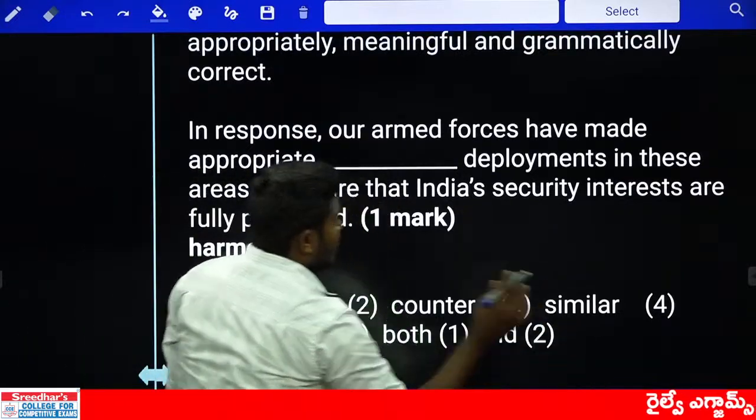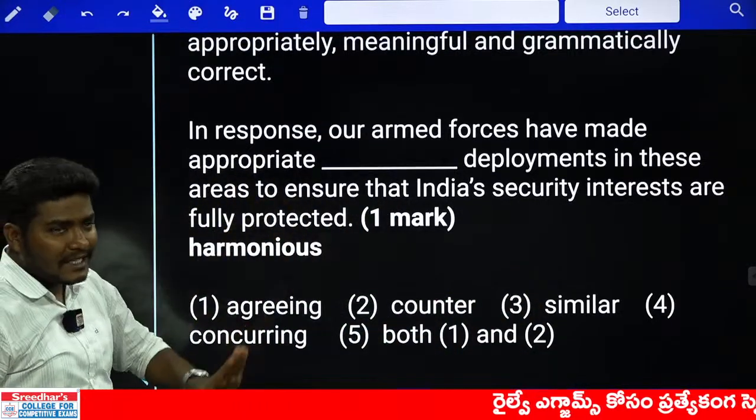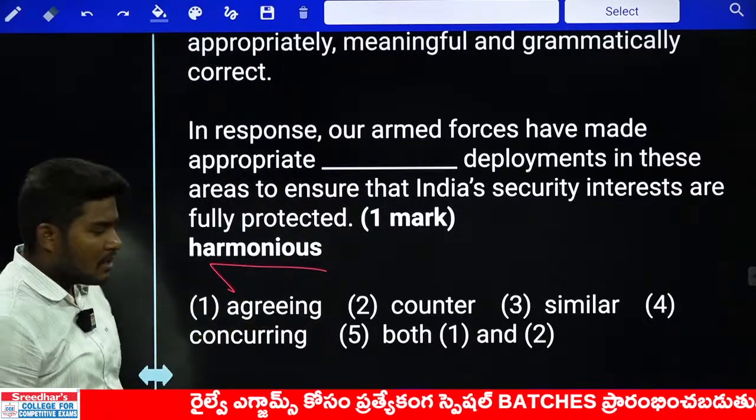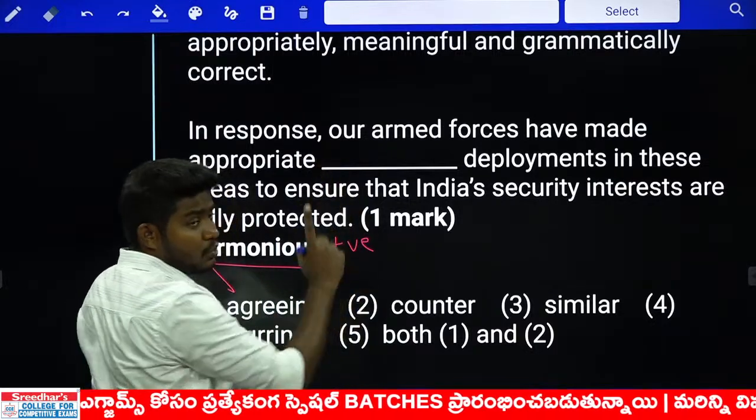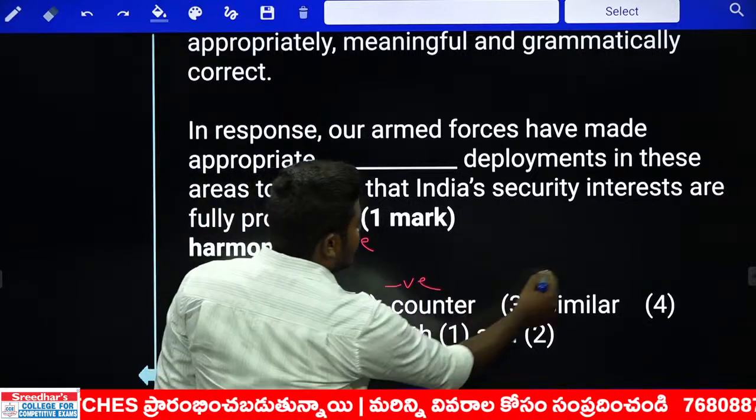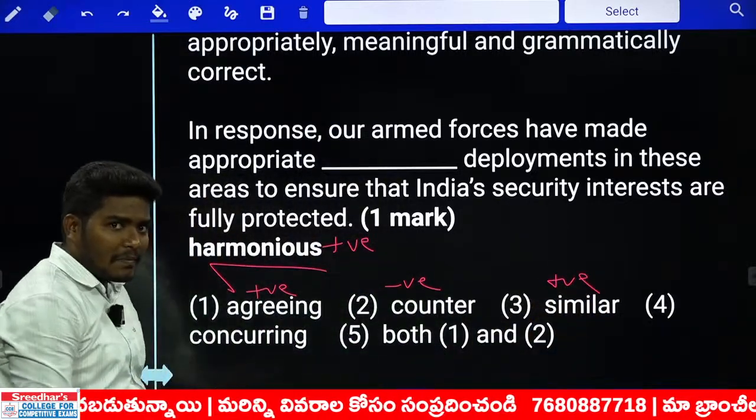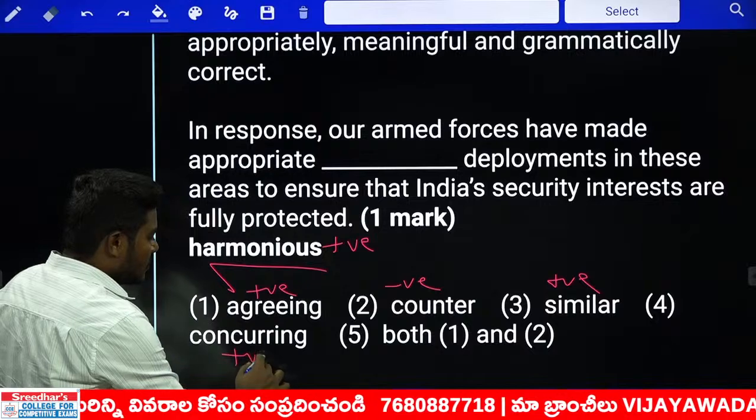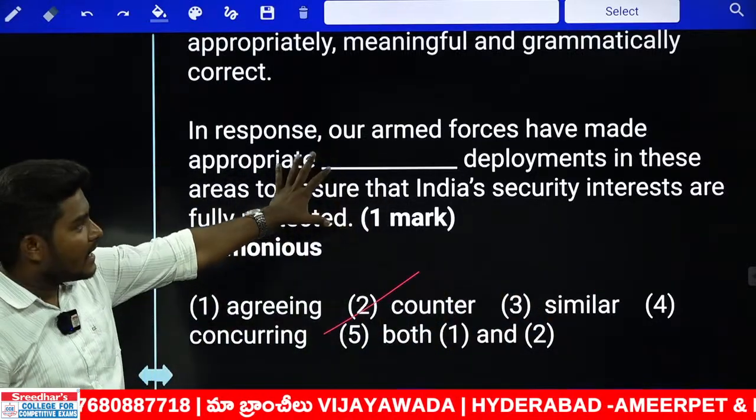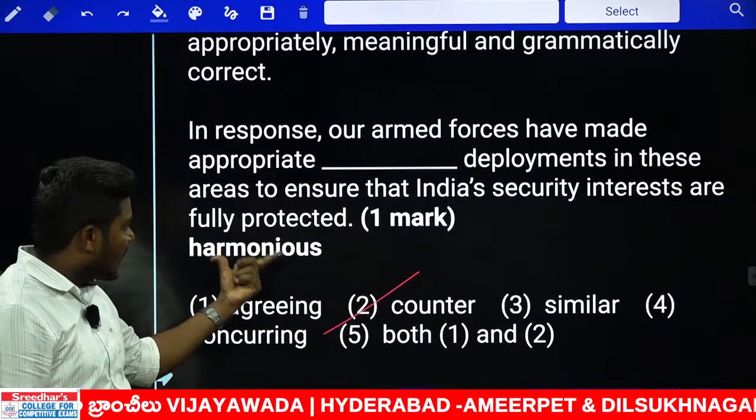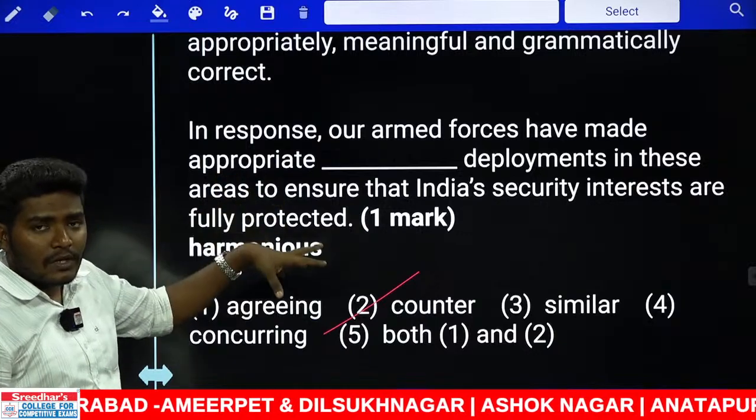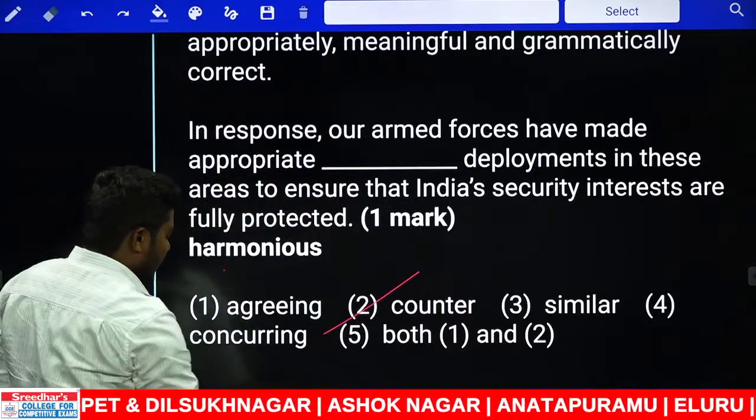And remember, if you want to save the time here, you need not even read the sentence. If you know the word meaning directly, you can answer. Look at the word. What is the word given here? Harmonious. Harmonious is a positive word and antonym should be negative. Search for the negative here. Agreeing is positive. Counter can be negative. Similar is positive. Concur is nothing but again agree. Concurrence is nothing but agreement. This is also positive. So what should be your answer? Answer is directly second one. You need not read the entire sentence because there is a highlighted word. This highlighted word needs an antonym. So here it is a choice for you to save the time. Okay. Next, let us go for 140.